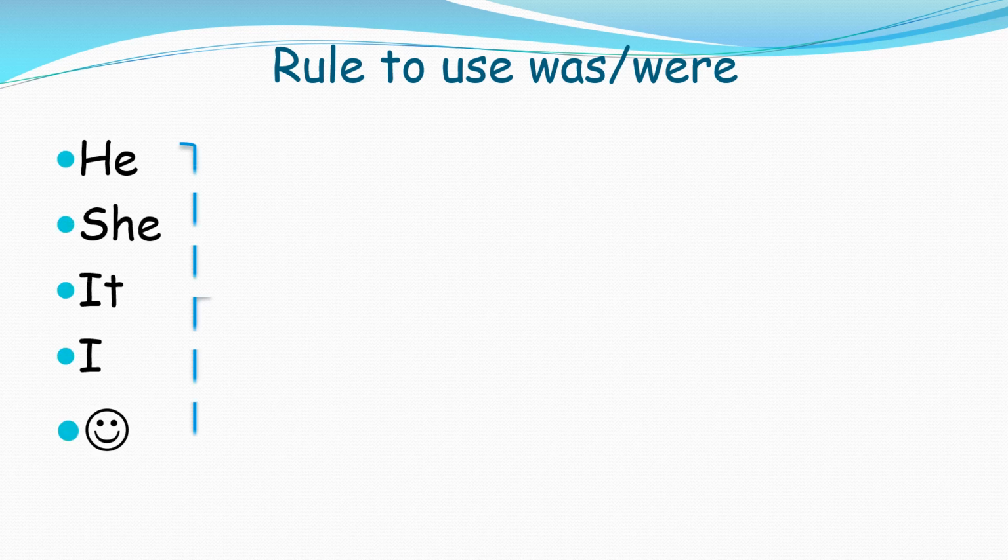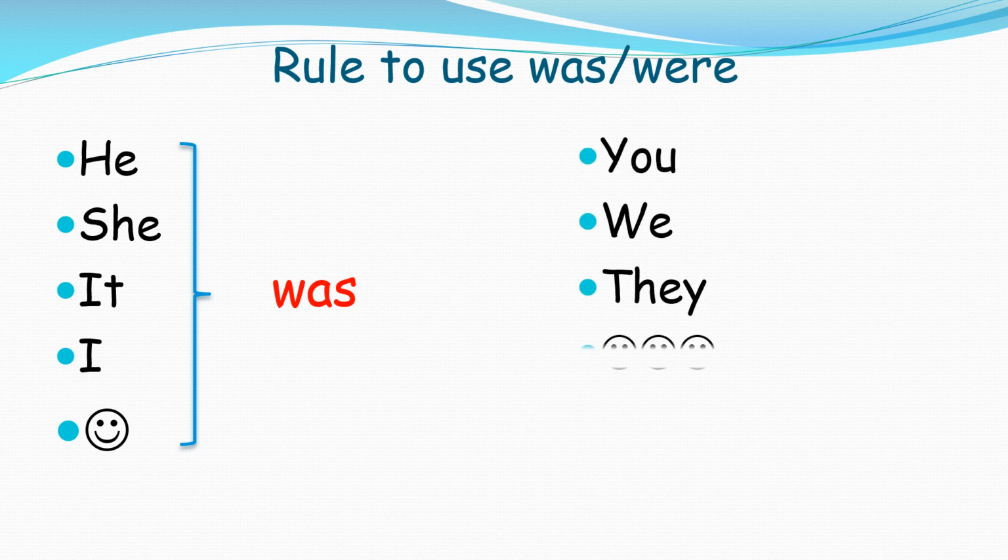Now you can see the rule to use was and were. With he, she, it, I and singular, we use was. And with you, we, they and plural, many, we use were.